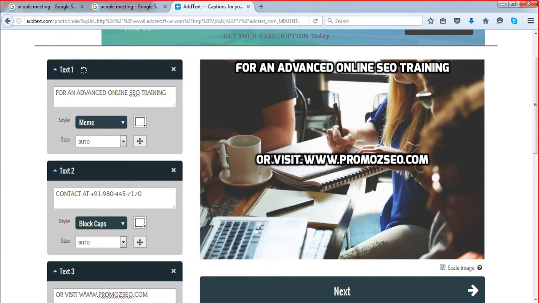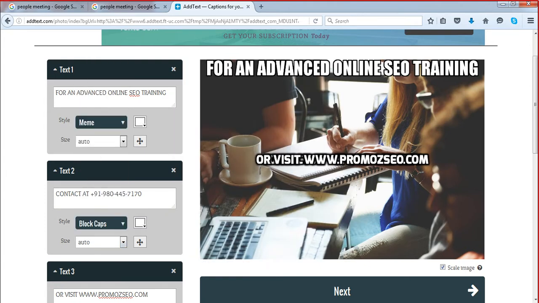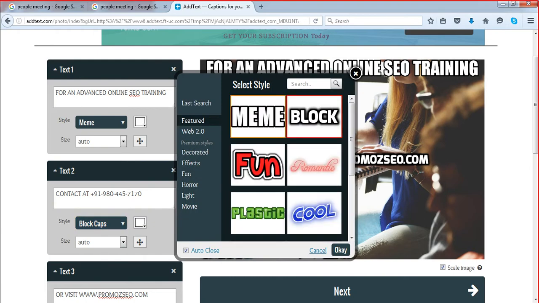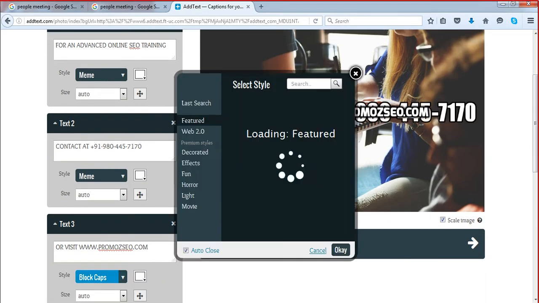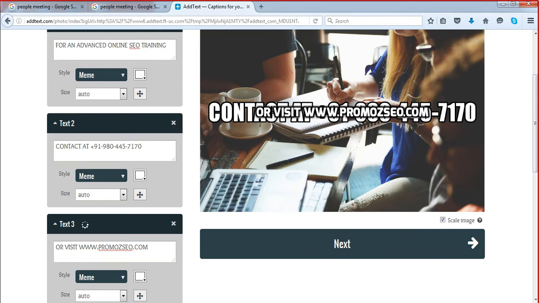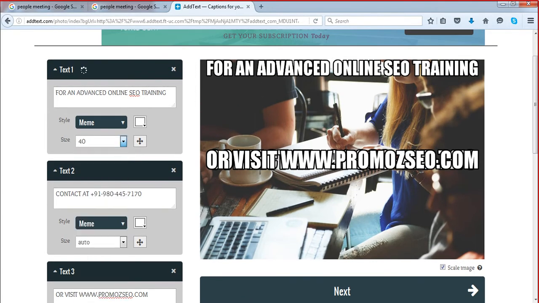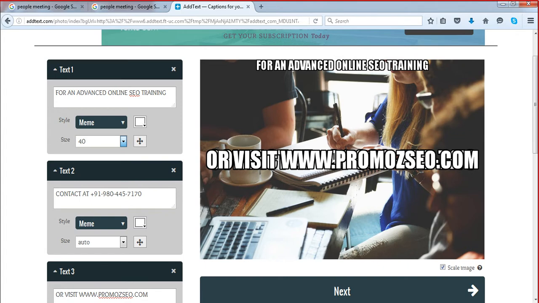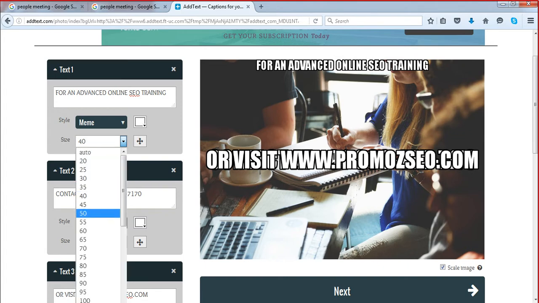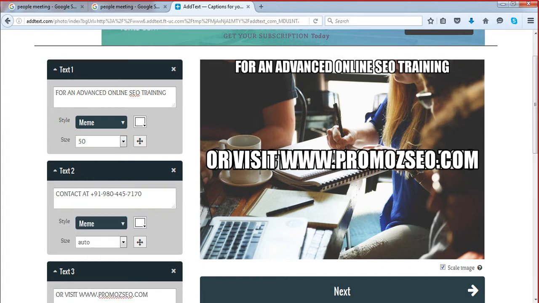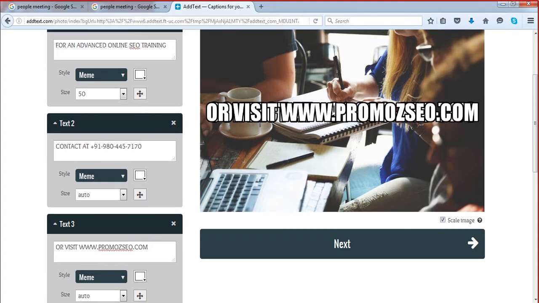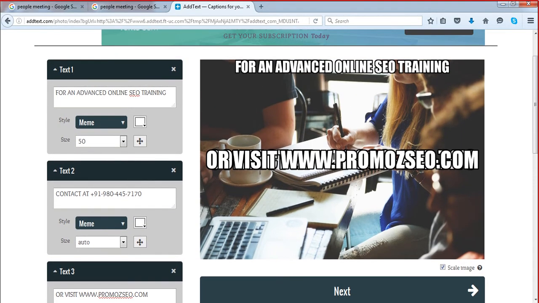So first select the font for all those images, then you change the size. Maybe this should go a bit bigger. Next one is you can just place this.